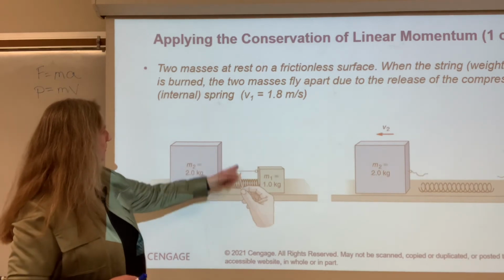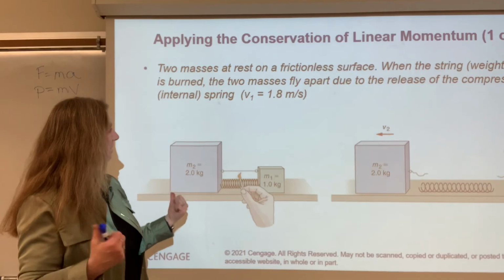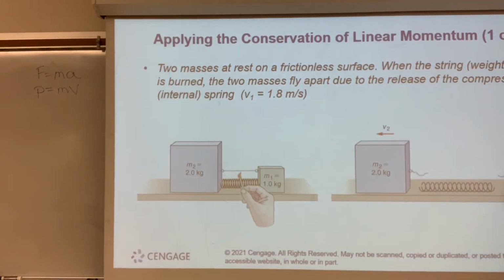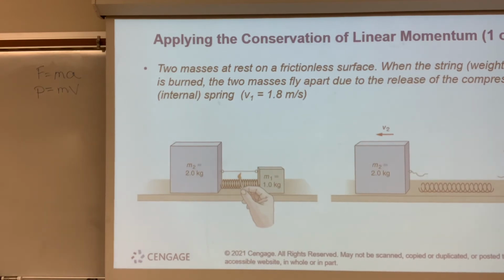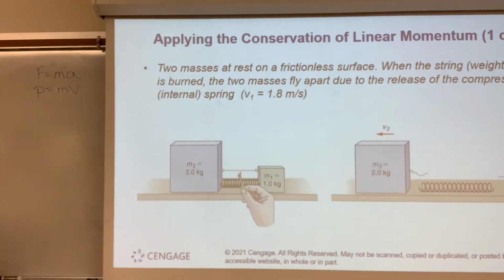When the string breaks and we have a spring that pushes them apart, we're going to have motion, right? And what if we know that the velocity of this first object is 1.8 meters per second? Well, guess what? I can calculate the velocity of the second object.